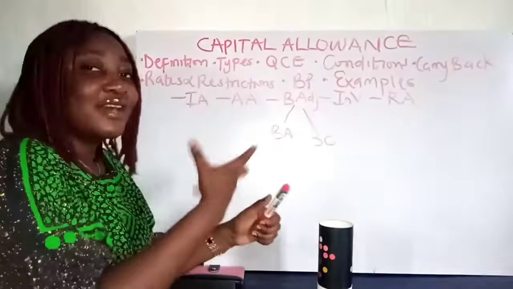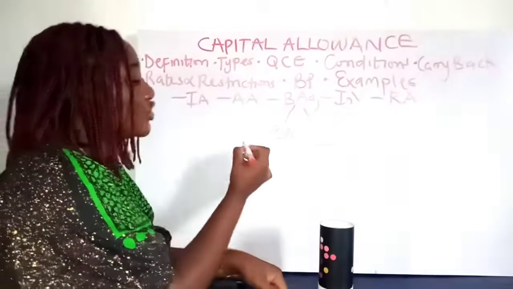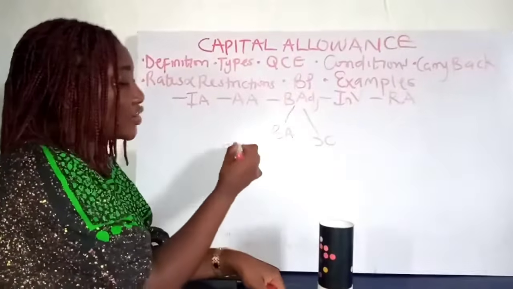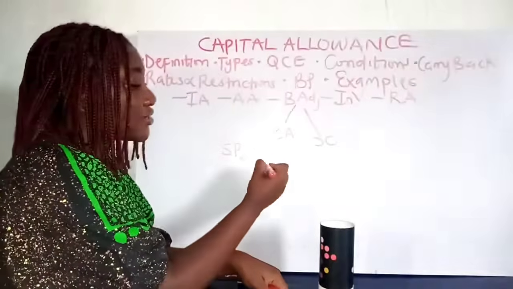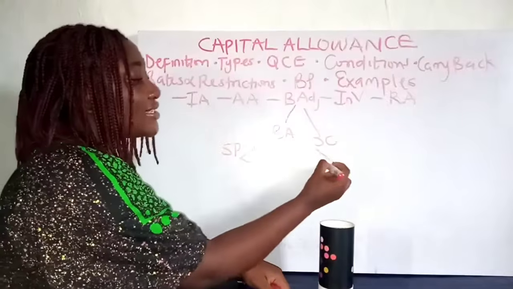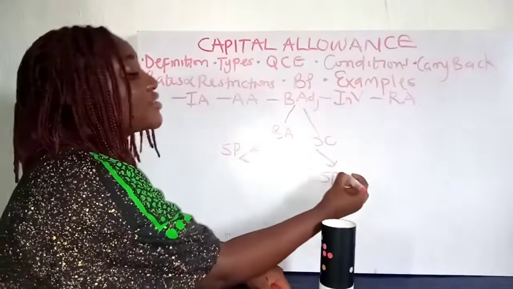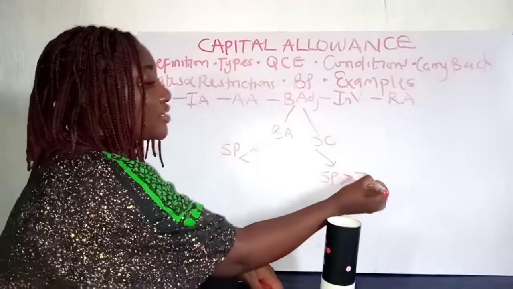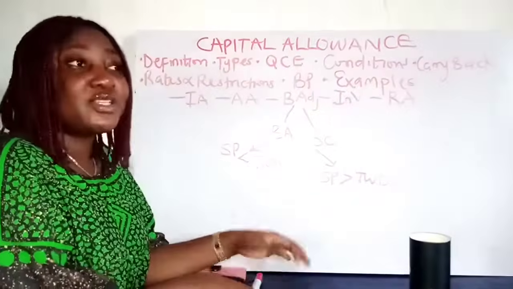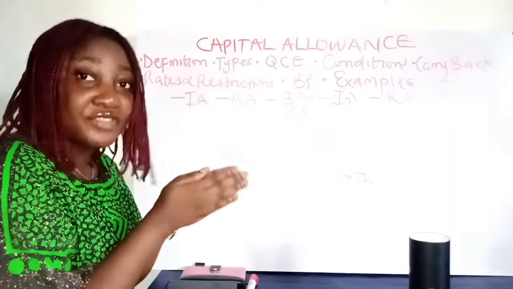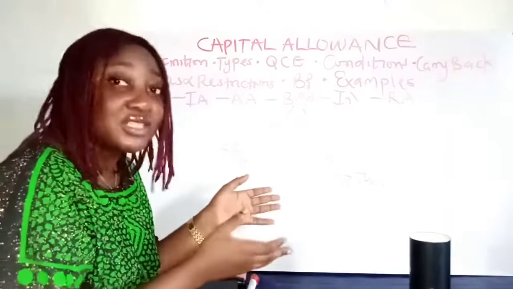So balancing allowance arises when the sales proceed is less than the tax written down value, and balancing charge arises when the sales proceed is greater than the tax written down value. Tax written down value is the value of the asset in the books at that time.